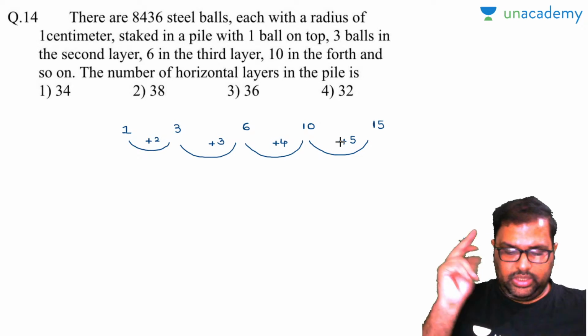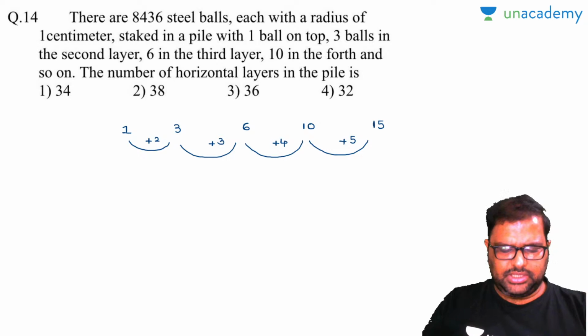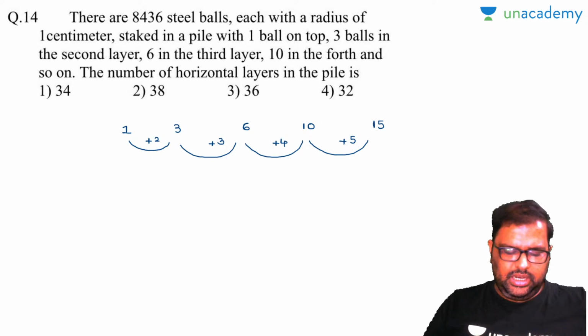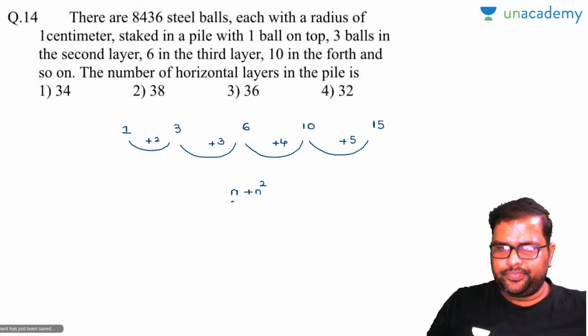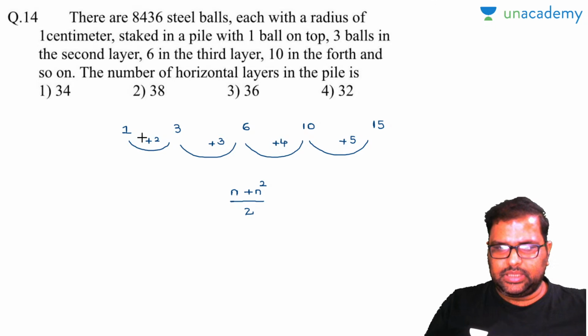As I said, we know only 3 patterns: sum of n natural numbers, sum of n squares, sum of n cubes. N square minus n might not work out, Shivakarthik, right? Now look, can I write down like this? N plus n square divided by 2, because I know only 3. I am doing it with the combinations.